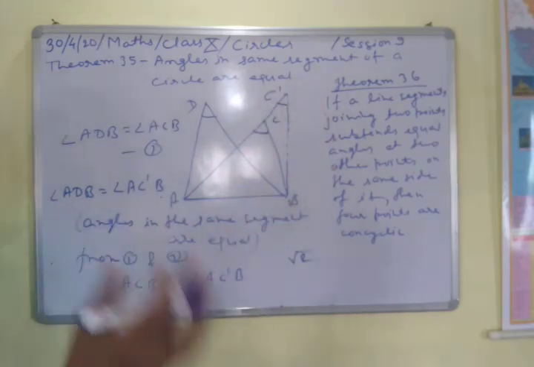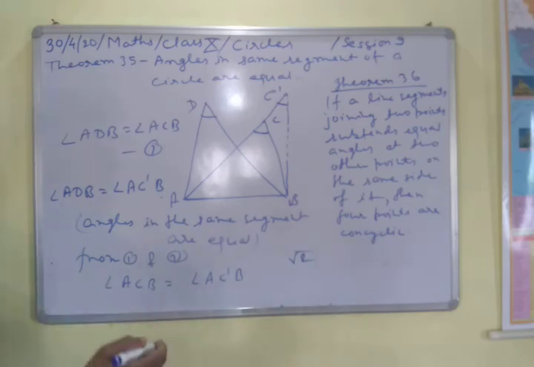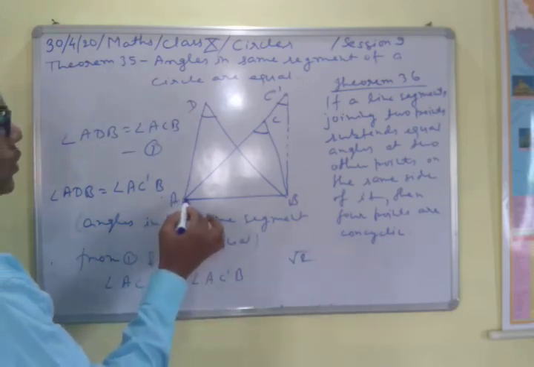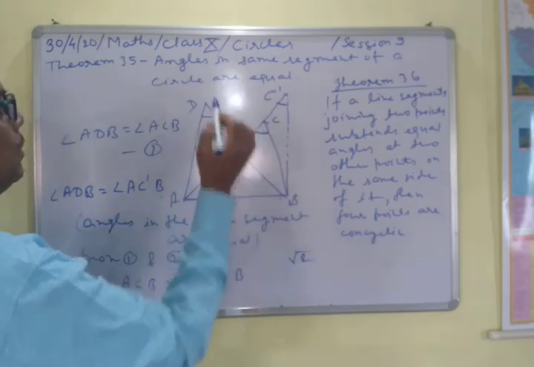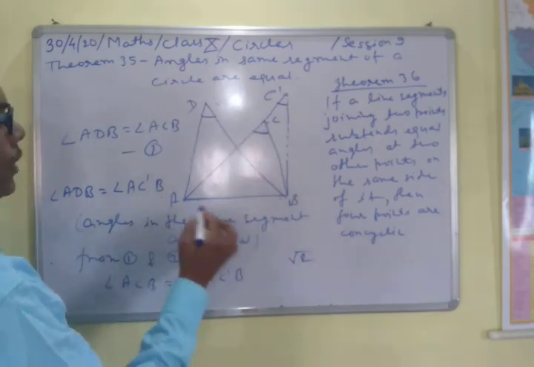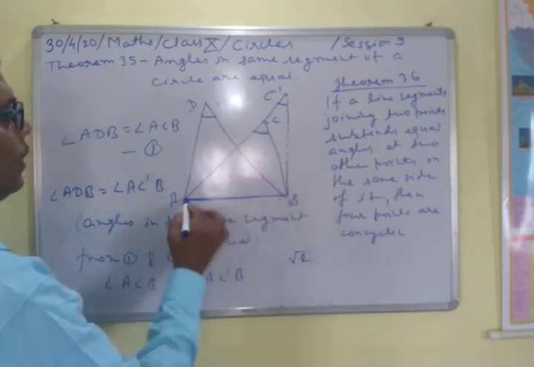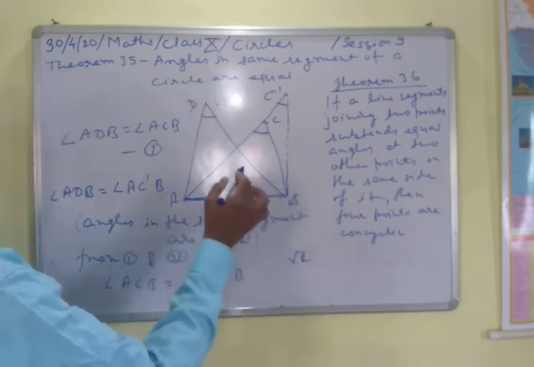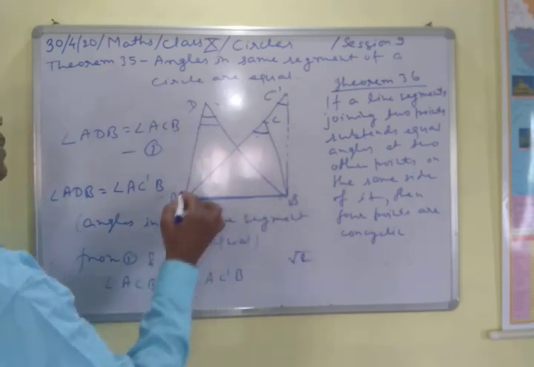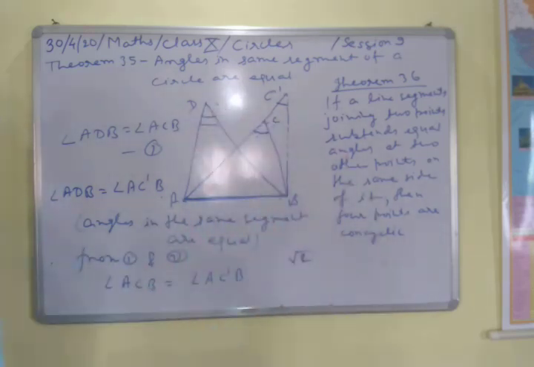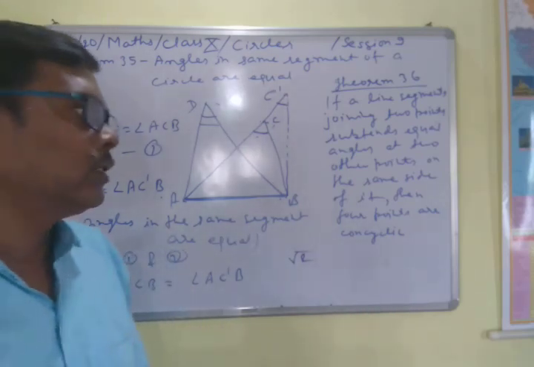It means that what we have supposed was wrong, and the truth is that the circle is passing through the points A, B, C and D. That is, if AB is a line segment and this line segment subtends equal angles on the same side, then the points A, B, C, D must be concyclic. So this is the proof, and you can see that this is also an important theorem. When you solve many questions in this chapter, you will use this theorem. So these are the two theorems which I discussed.